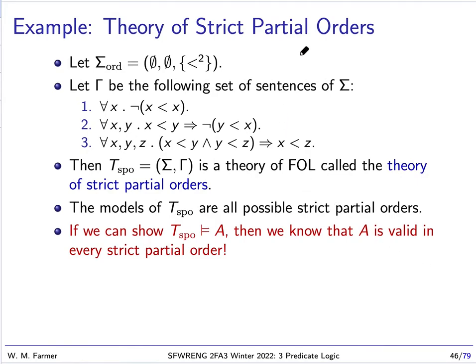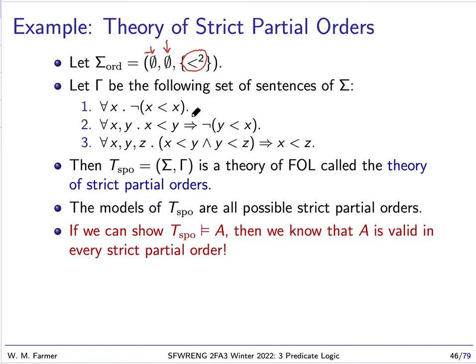And the first example is a theory of strict partial orders. So we're going to look at this signature where there are no constant symbols, no function symbols, and just one predicate symbol, a binary predicate symbol. And we have these three axioms. The first says that the values in our domain are irreflexive with respect to less than. And number two says we have the asymmetric property. Number three says we have the transitive property.